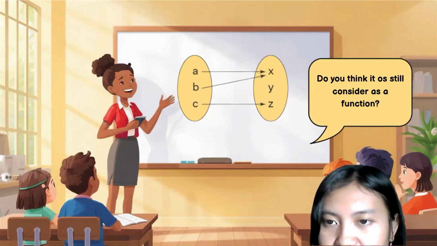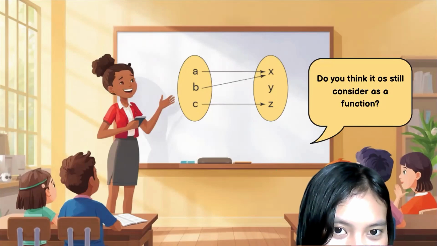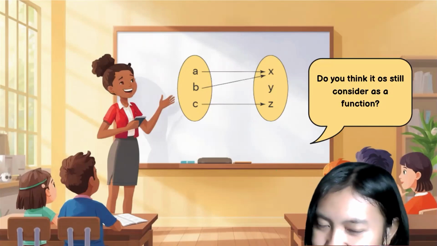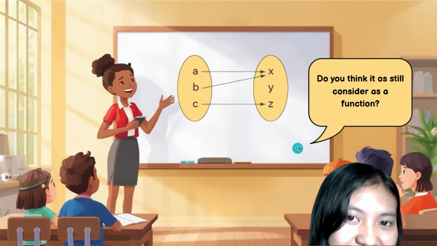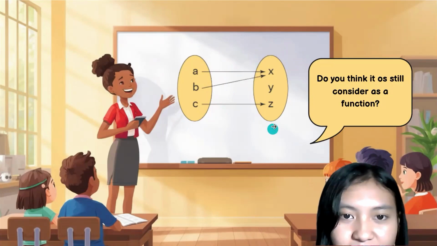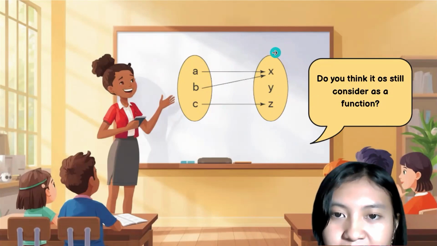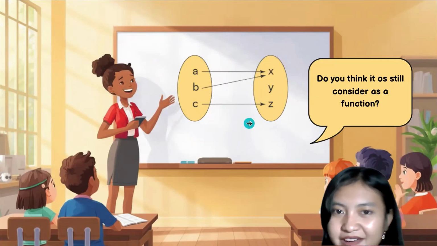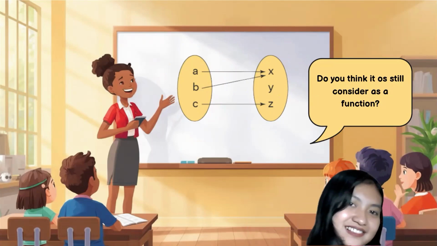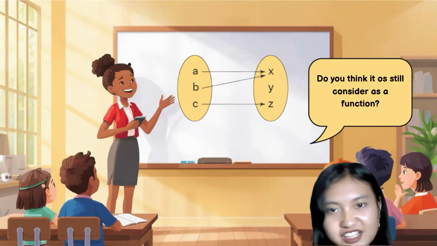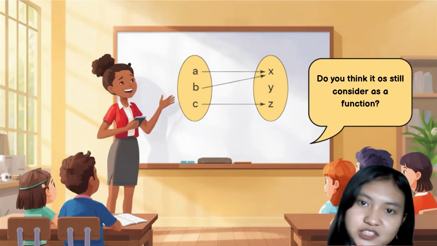Okay, what do you think about it? Do you think it is still considered a function? The answer is yes, because all the elements in the domain have one pair in the codomain. Even though not all the elements in the codomain are paired with the domain, it doesn't matter. The first thing we have to see is the domain. That's why this is considered a function. Okay, that's all about what is a function and what is not a function.